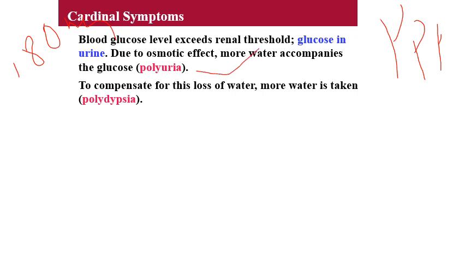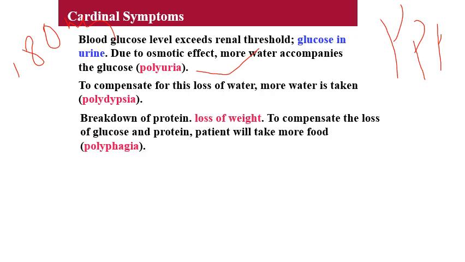To compensate for this loss of water, more water will be taken. That condition is known as polydipsia, which is excessive thirst. Then, because of more breakdown of protein, it can lead to loss of weight. To compensate for the loss of glucose and protein, the patient will take more food. That condition is known as polyphagia. So these three are the cardinal symptoms of diabetes mellitus.